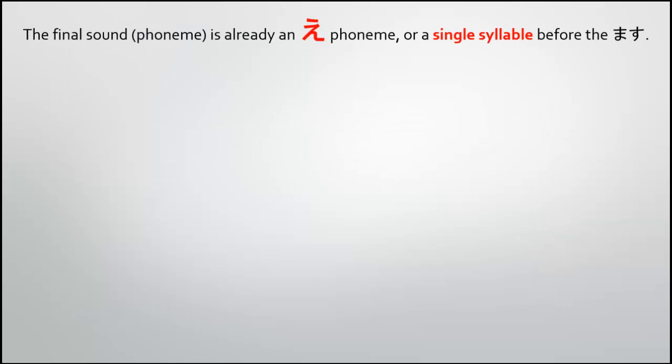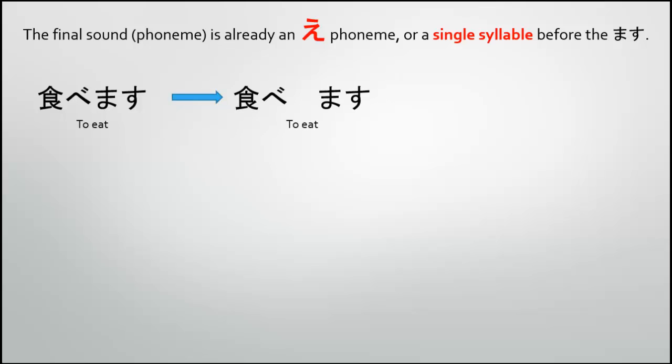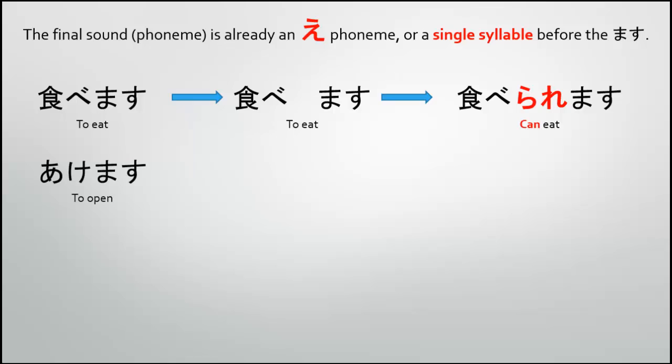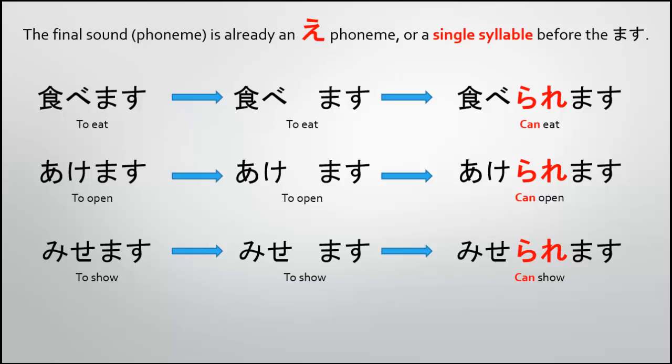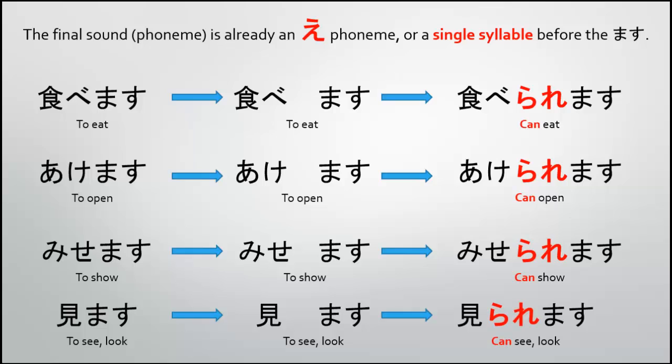Now, how do we change them into their can-do form? This one is not a substitution or a subtraction. This is actually an addition to the word. If we look at the word tabemasu, to eat, to make it into I can eat, we actually add raremasu, rare, to it. So tabemasu changes to taberaremasu. Akemasu would change to akeraremasu. Misemasu would change to miseraremasu. And finally, the last one, which is a single syllable before the masu, mimasu, changes to miraremasu.